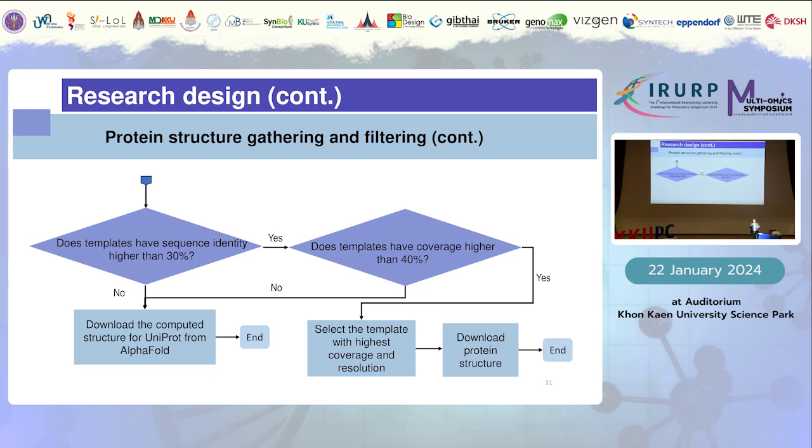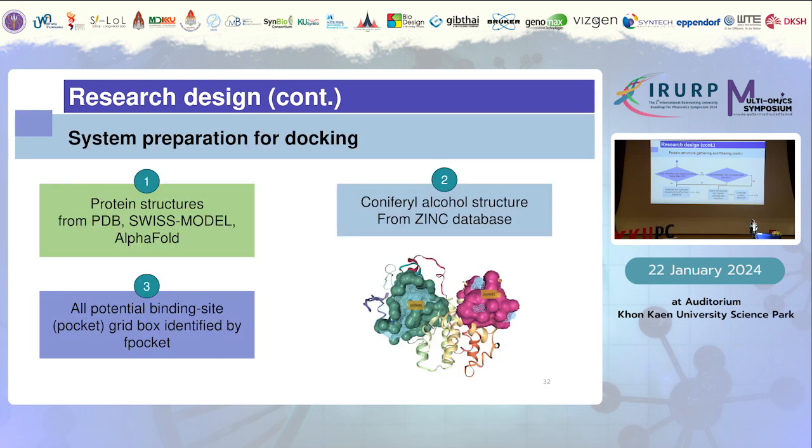So basically, we lower down our cutoff. If yes, we consider another time for the templates, whether they have coverage higher than 40%. And if yes, we select the template with highest coverage and resolution, download protein structure, and end the process. If not, we download the computed structure for UniProt from AlphaFold. So these are the optimized algorithmic pipeline that we performed from the previously published article.